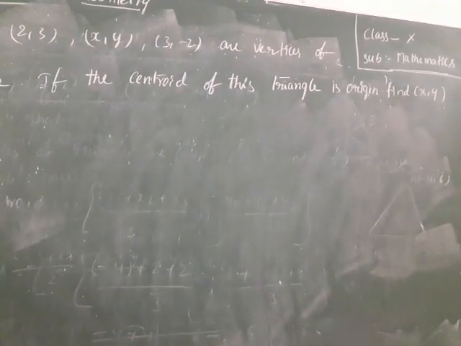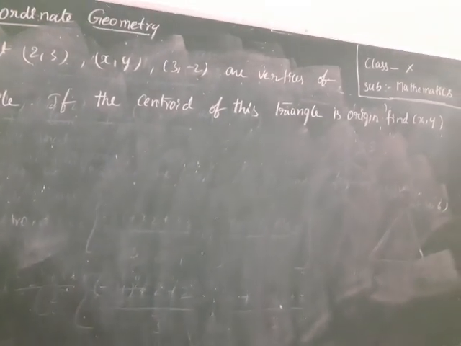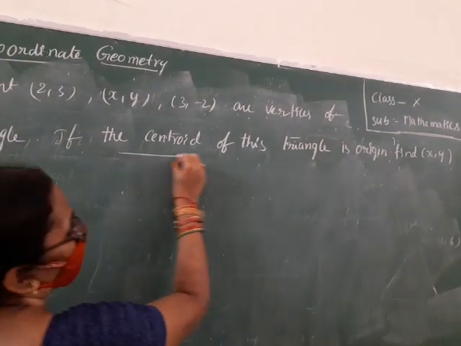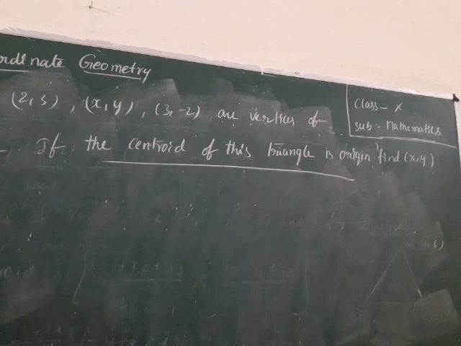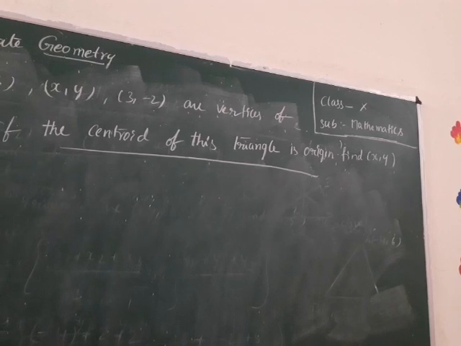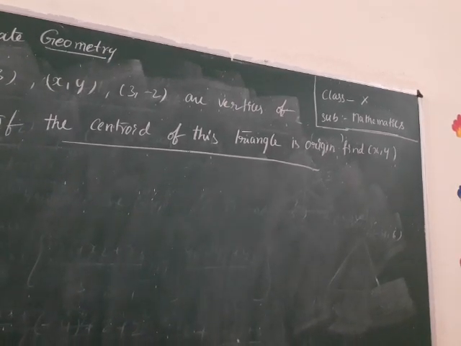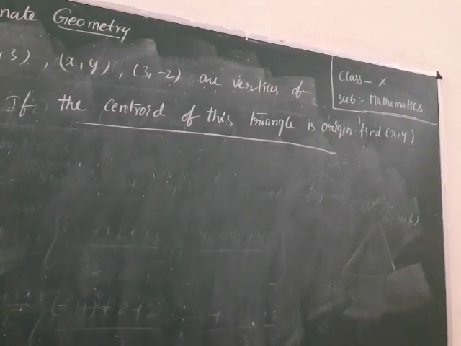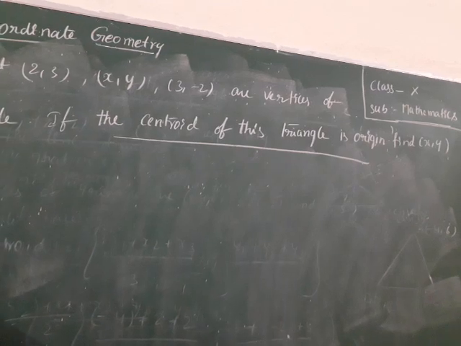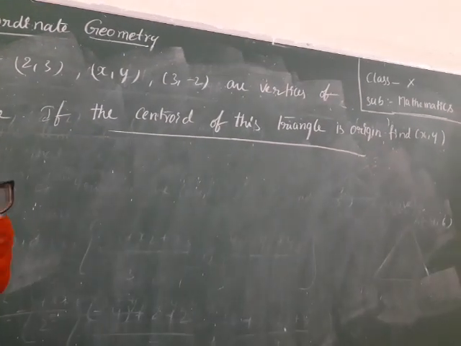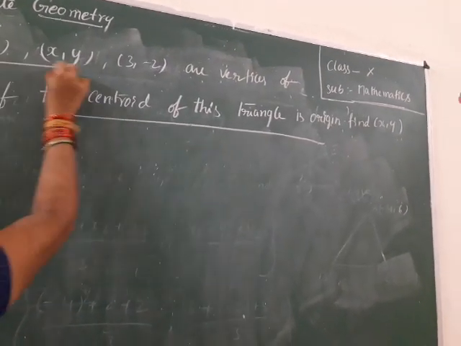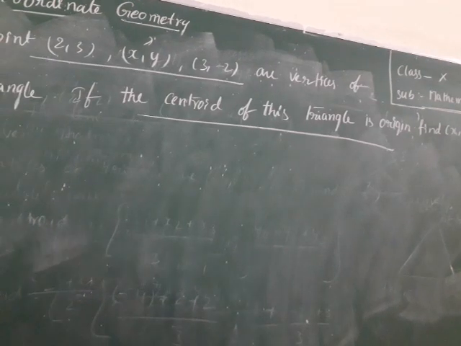Can you find out the given part? What is given? Tell me now, what is the given part? Yes, the centroid of this triangle is the origin. Origin means what? Origin is the intersection point of the x-axis and y-axis. Already we learned. What are the ordinates of the origin? 0, 0. Yes. What will we find in this problem? Yes, the vertices. The second vertex we will find.